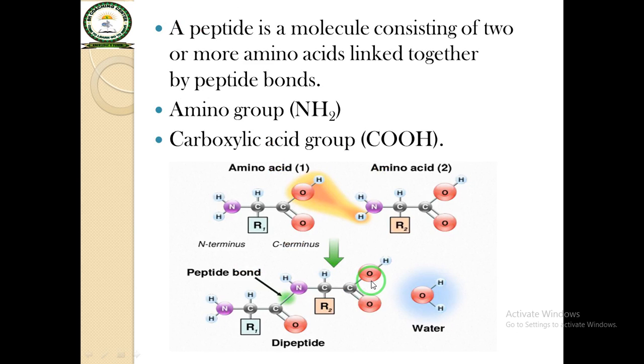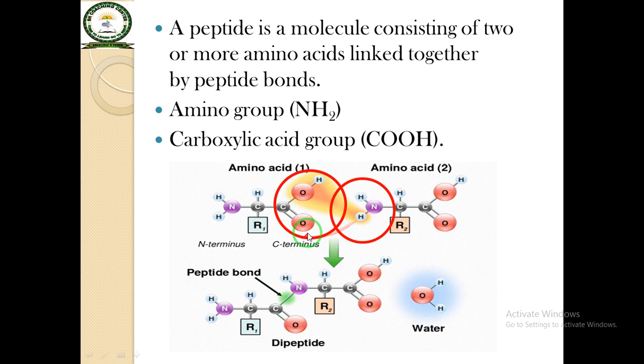A peptide is a molecule consisting of two or more amino acids linked together by the peptide bond. And you know, in an amino acid, two different functional groups are present. First one is the amino group and second one is the carboxylic acid group. And this is a carboxylic acid and this is an amino group. When the carboxylic acid of the first amino acid and the amino group of the second amino acid react with each other, they form a peptide bond.